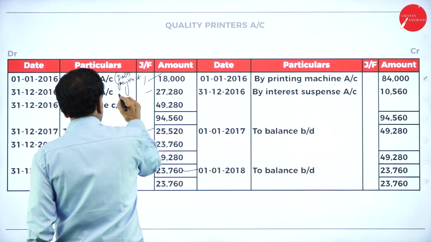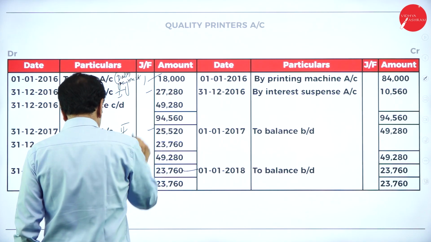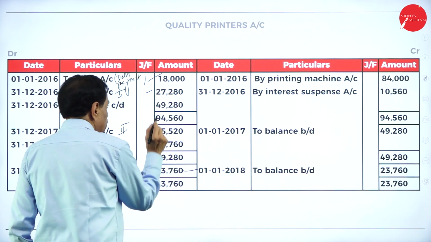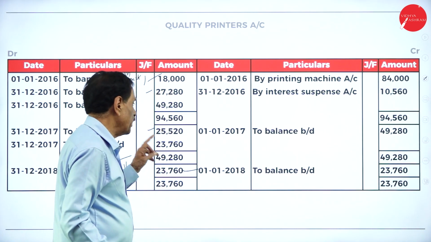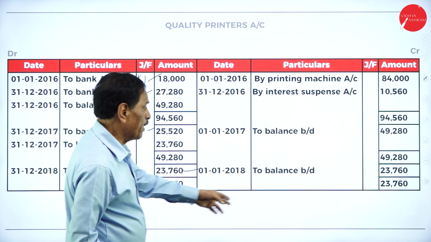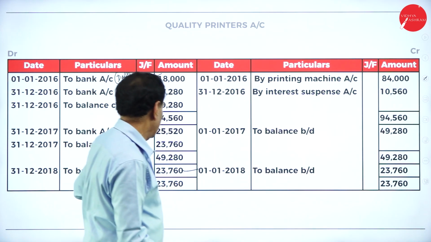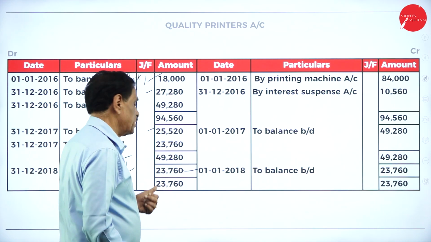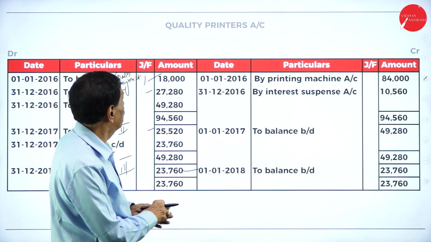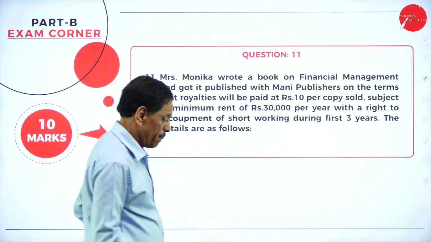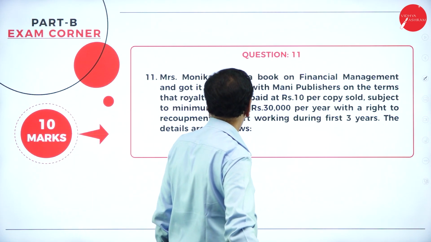This is your first installment. This is your second installment. This is your third installment. To balance brought down, to bank account, 25,520. Brought down here. 23,760. Last installment, he clears up 23,760. Very easy problem.